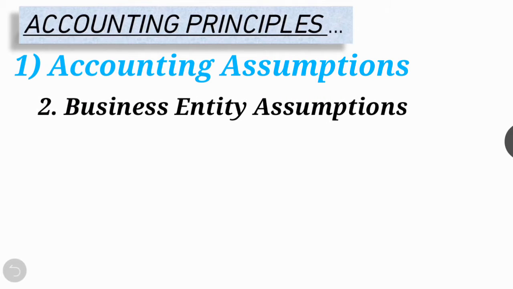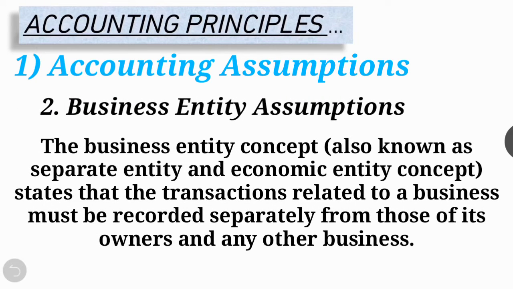Second is the business entity assumption. For the purpose of accounting, the business and owner are treated as separate entities. In every business, only transactions related to the business are recorded and personal transactions are not taken into account. The business entity concept, also known as the separate entity and economic entity concept, states that transactions related to a business must be recorded separately from those of its owners and any other business.